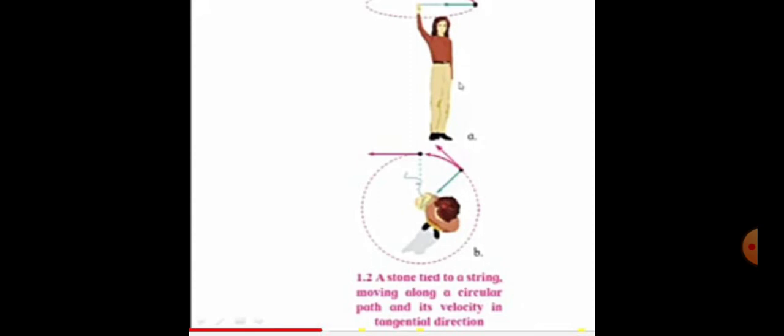Now, one activity is given in your book showing circular motion and centripetal force. See this picture. Take one stone and tie it with a thread or string. Now start to rotate the stone along the circular path.